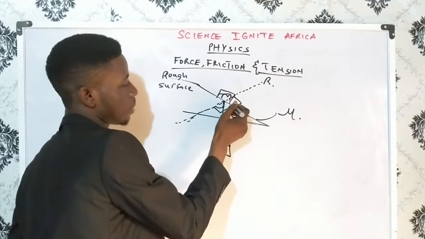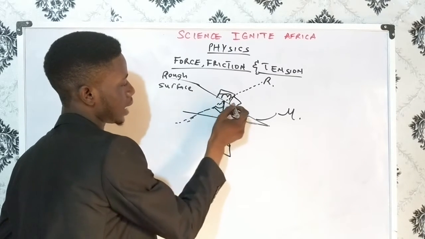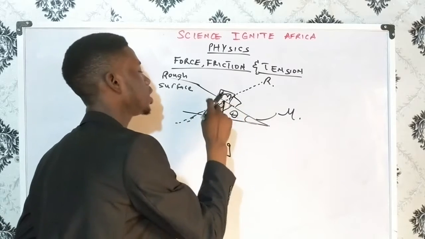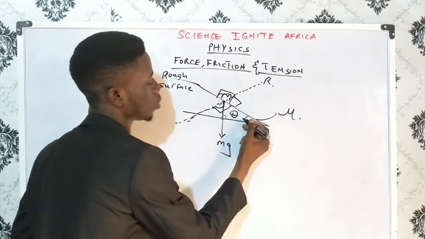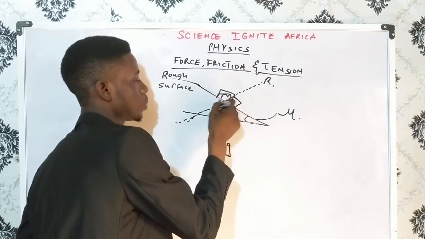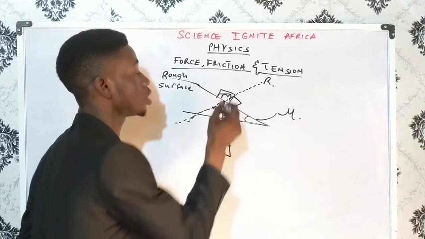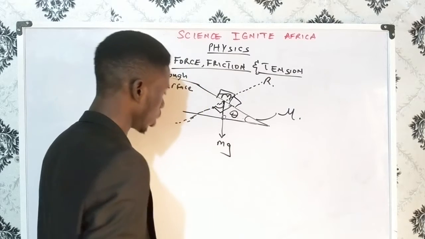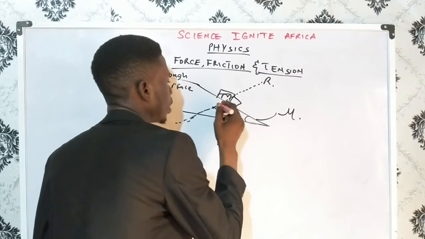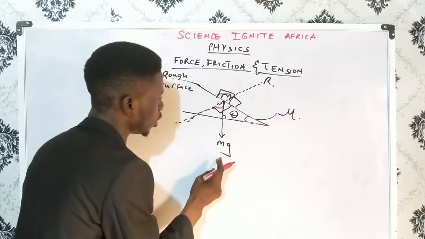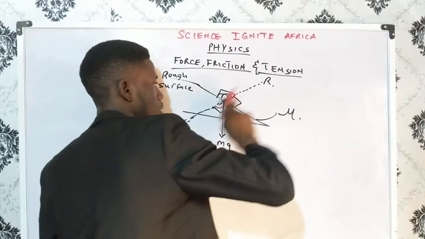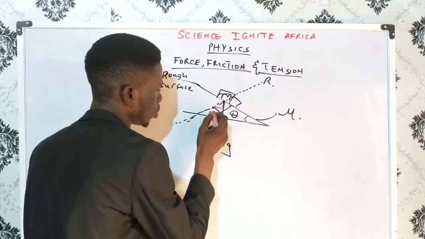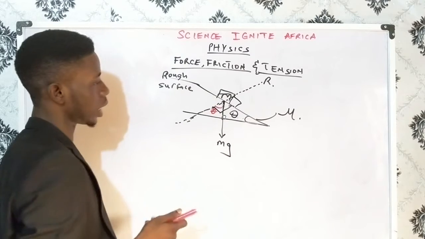Now if this is 90 minus theta, then the sum of these two is 90 degrees too. So definitely this angle will be theta. For example, if this angle was 30, this one will be 60, and the two sum up to 90 degrees, so this one will be 30, like that. So every time, we can always call this angle, the angle made between the weight of the object and the line that gives us the normal reaction, angle theta as well.